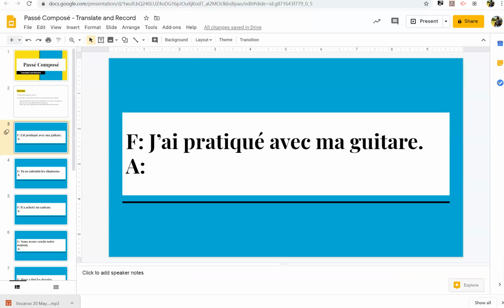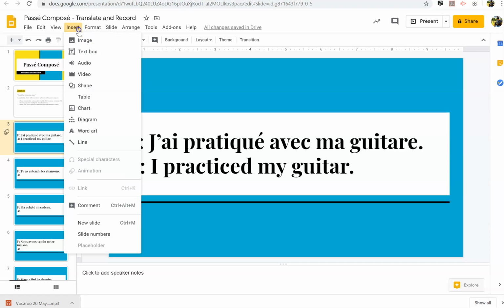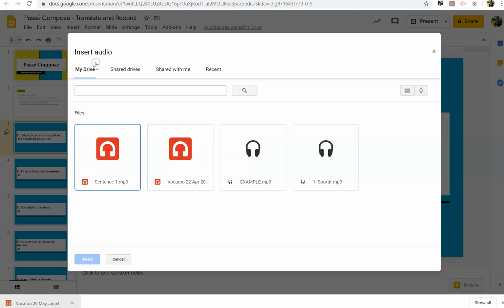When you go back to your slides, you've typed in here, I practiced my guitar. Practiced in the past tense. You are now going to go insert audio. When you hit that, this will come up here.